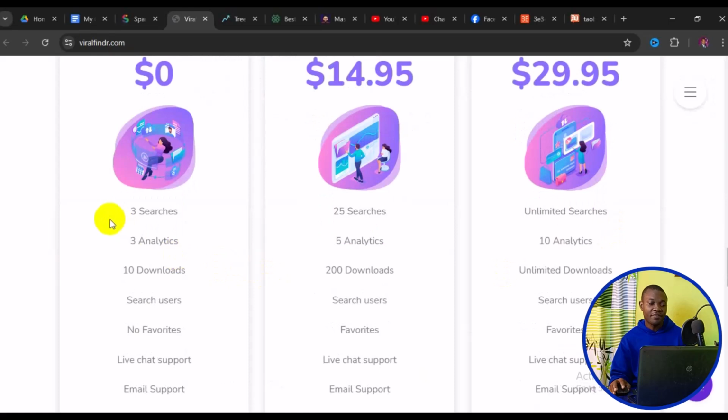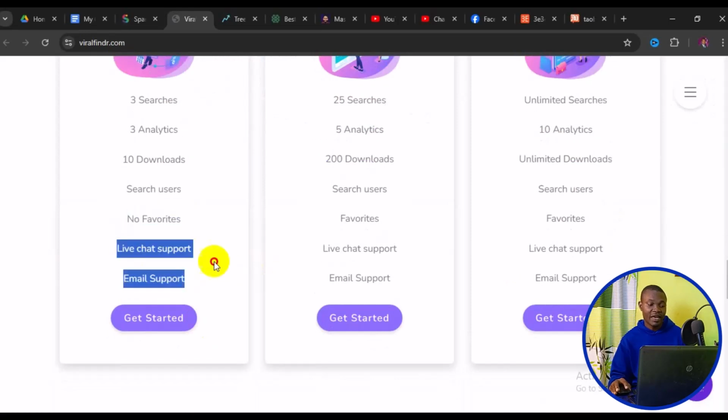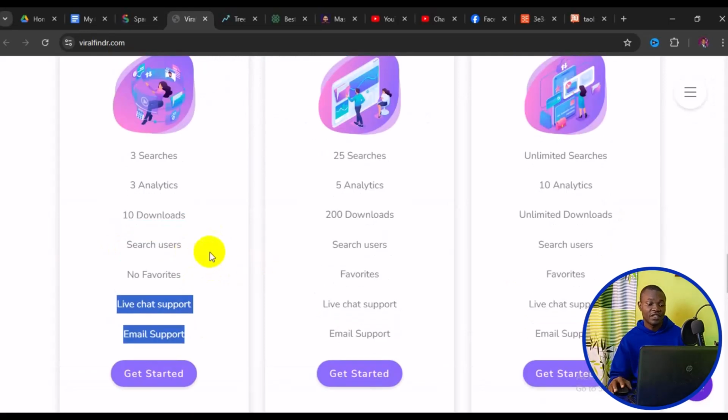Now, under their free version, you have 3 searches, 3 analytics, 10 downloads, search users, you have no favorites right here, and you have live chat support and email support as far as the free version is concerned. So if you are comfortable with their free version, then you can upgrade to the premium package as the case may be.